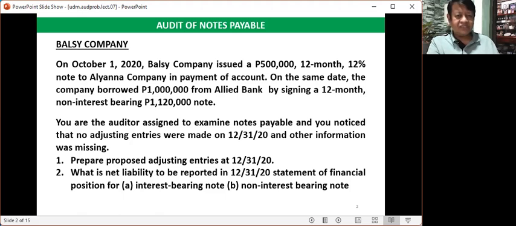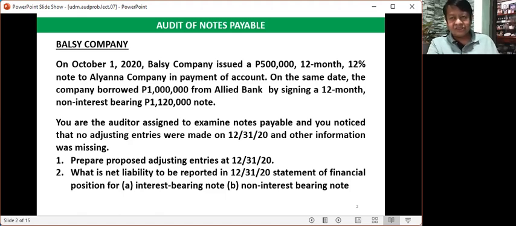The first one is the 500,000 pesos liability to Aliana Company. The second one is the 1,120,000 pesos liability to Allied Bank because Balsi Company borrowed money from Allied Bank.